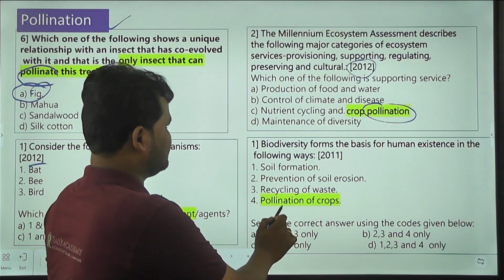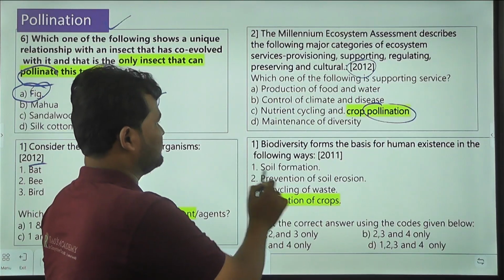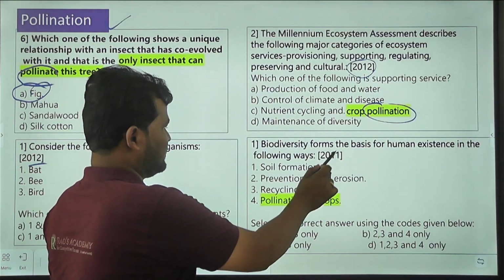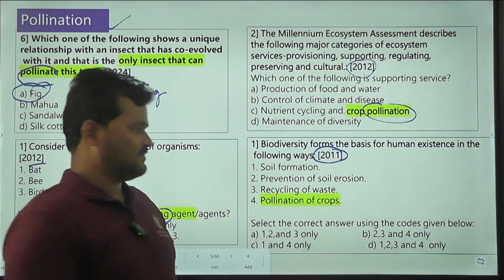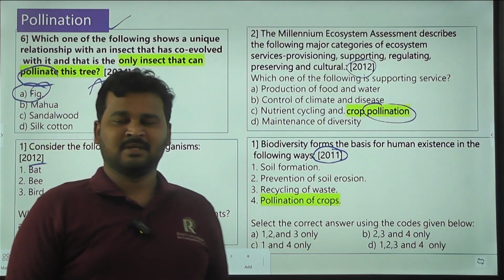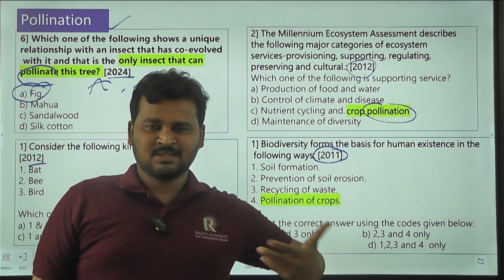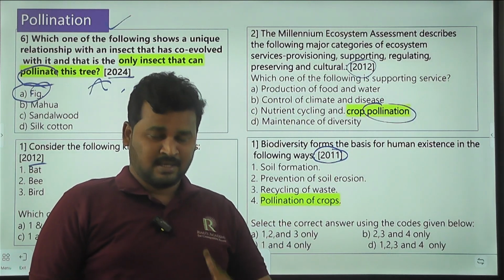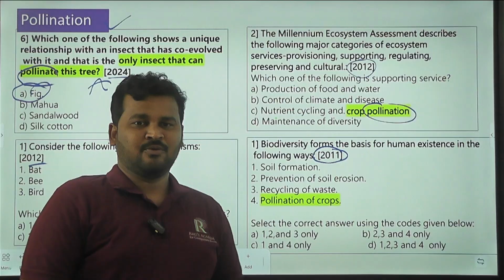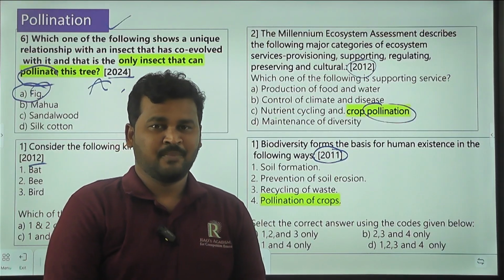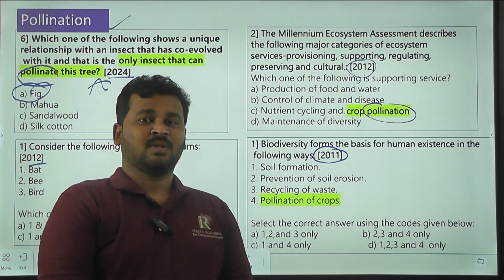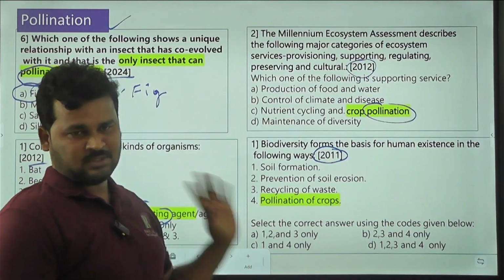Pollination of crops was asked in 2011. What I mean to say is that questions are repeating. So you have to concentrate on PYQs as well, and also their options.